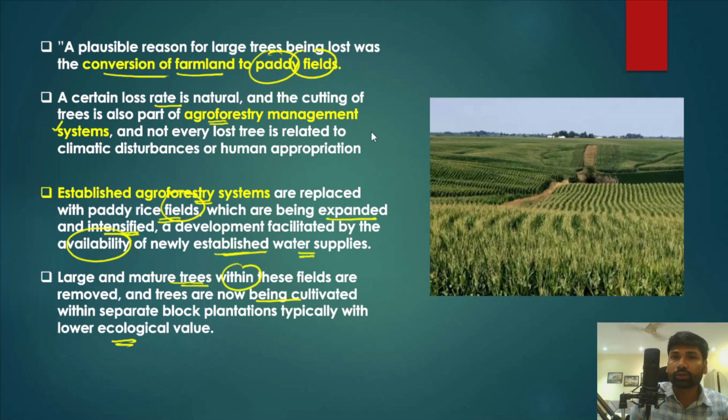Now you can ask me a question: why is cutting down trees or plants or large scale trees a concern? What are the basic concerns associated with cutting down these trees? First and foremost factor that we have to understand is global warming, because we have been increasingly using fossil fuels, and these fossil fuels are emitting carbon into the atmosphere. But on the other hand, these trees absorb the atmospheric carbon and lower global warming, and also reduce climate change as well.